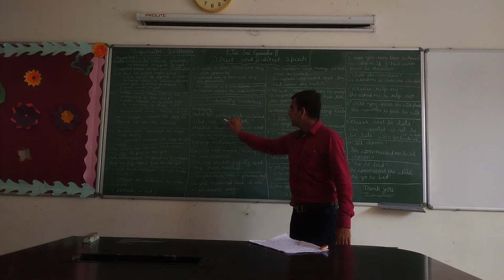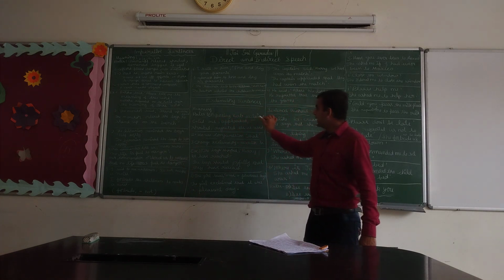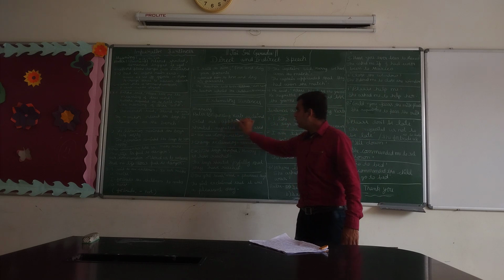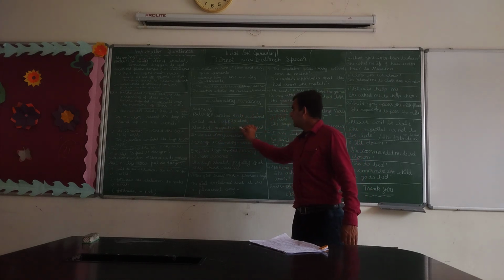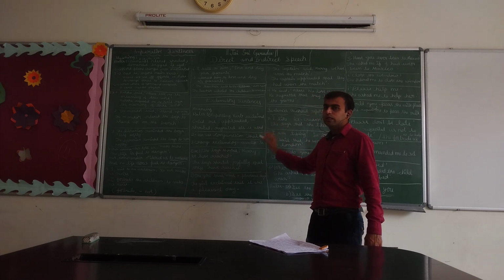The rule number one: the reporting verb exclaimed, cried out, applauded, shouted, regretted, etc. is used according to the sense.